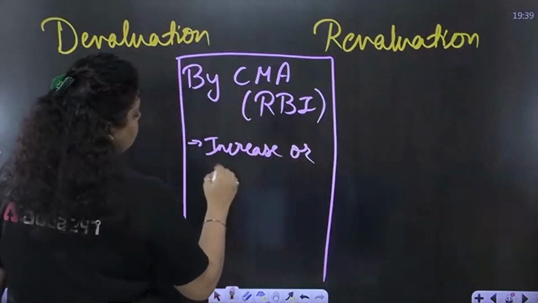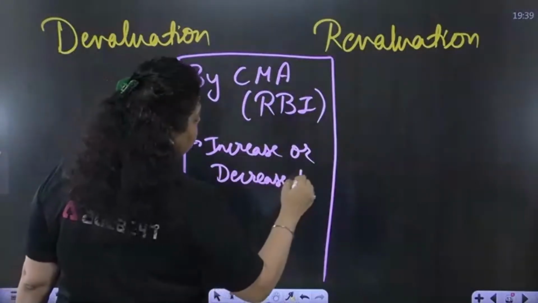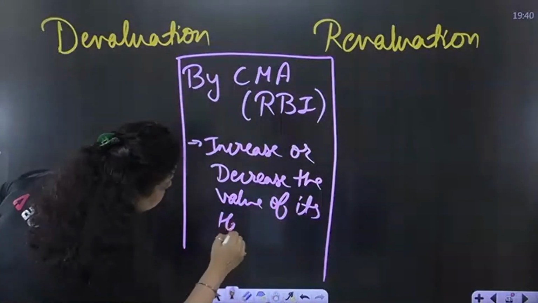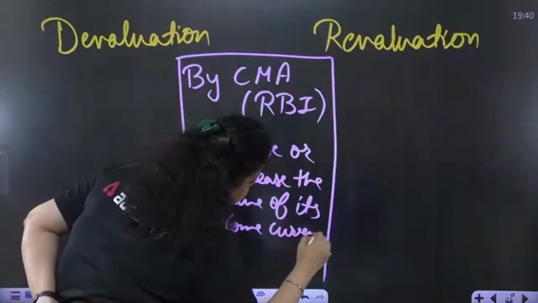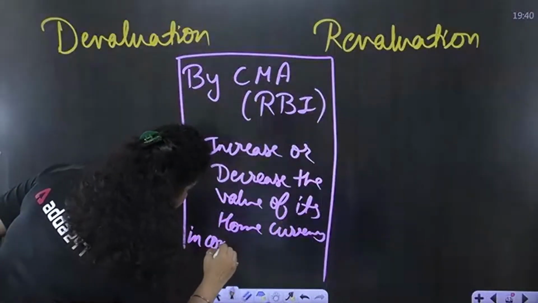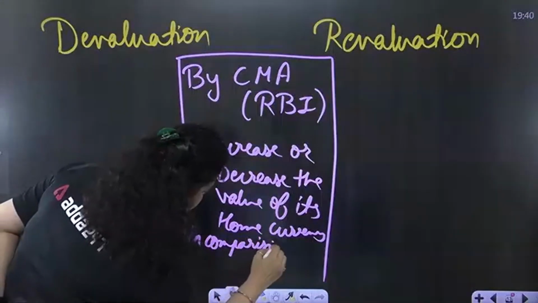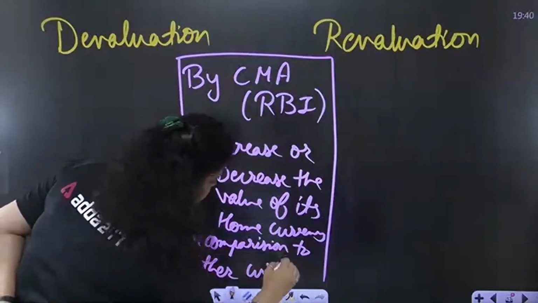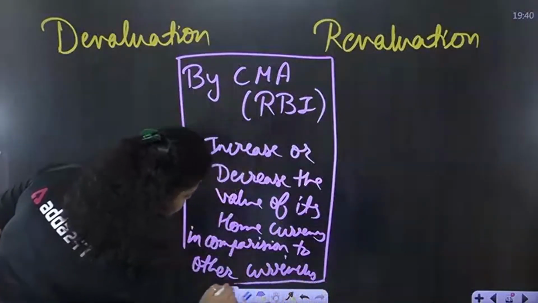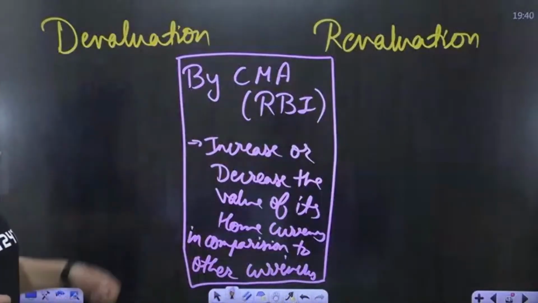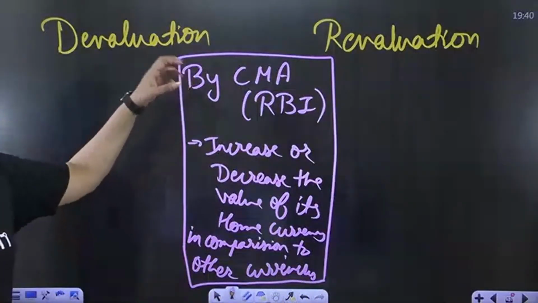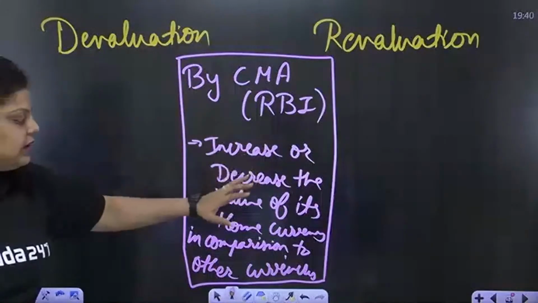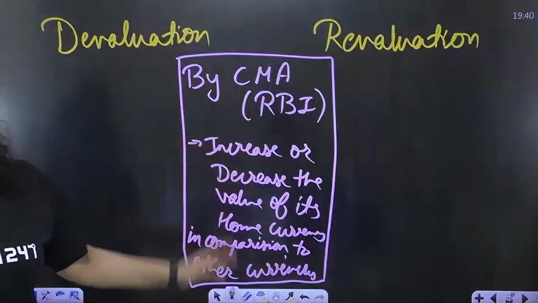RBI increases or decreases the value of its home currency in comparison to other currencies. This is devaluation and revaluation. So the devaluation and revaluation will definitely be done by the Central Monetary Authority of a country, and RBI is the Central Monetary Authority. RBI increases or decreases the value of its home currency in comparison to other currency.